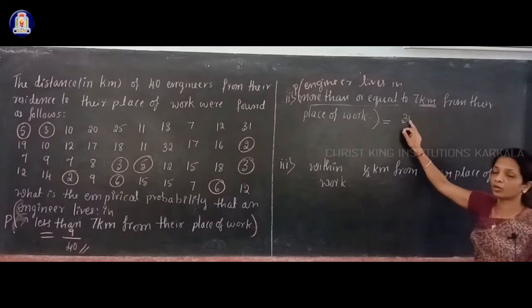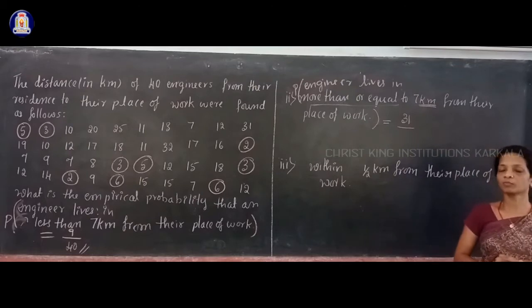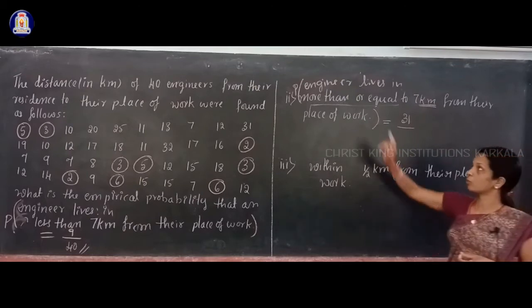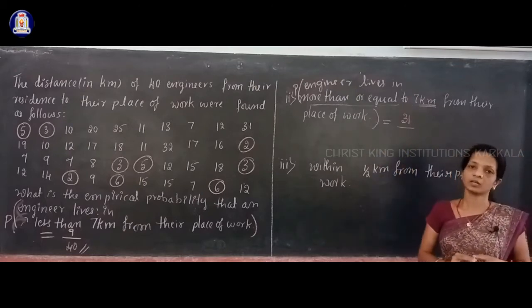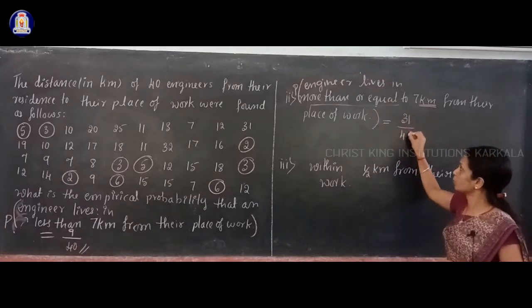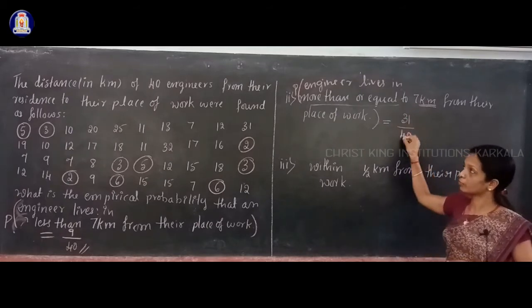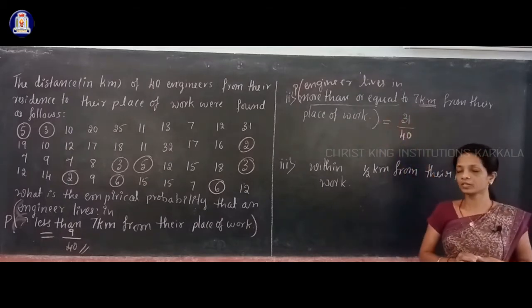So in the numerator you have to write 31. That gives you the number of engineers who come from a place which is more than or equal to 7 kilometers from their place of work, divided by the total number of engineers, that is 40. So 31 by 40, that is the probability of the second one.